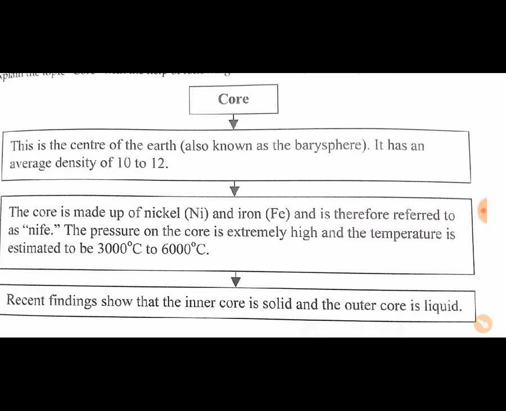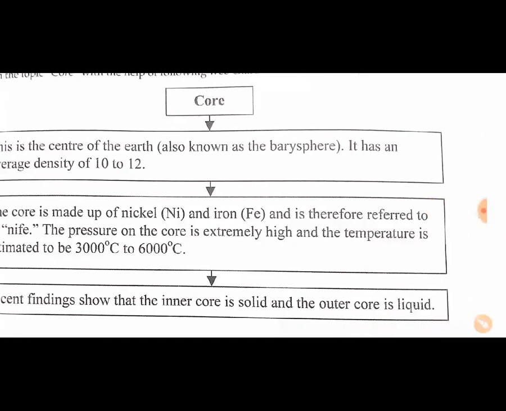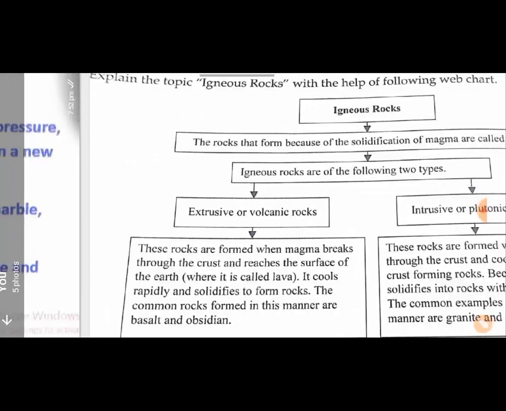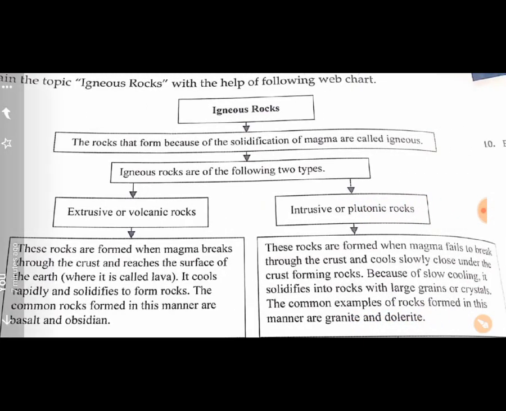The core is made of nickel, as I have told you, Ni and Fe iron, and is therefore referred to as NiFe. Okay. And the temperature here is 3000 degree to 6000 degree. Recent findings show that the inner core is solid and the outer core is liquid. Yes, next. What do you know about the igneous rocks? Again, you can take a screenshot to learn this.